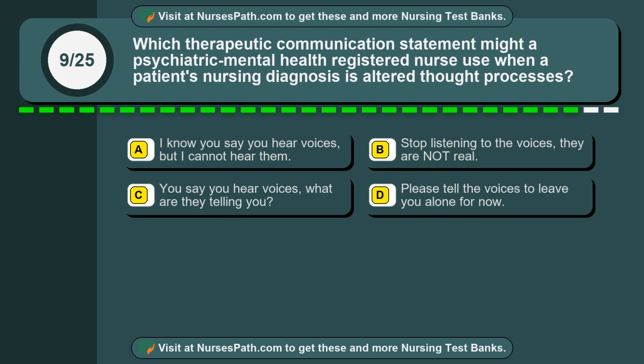Question 9. Which therapeutic communication statement might a psychiatric mental health registered nurse use when a patient's nursing diagnosis is altered thought processes?